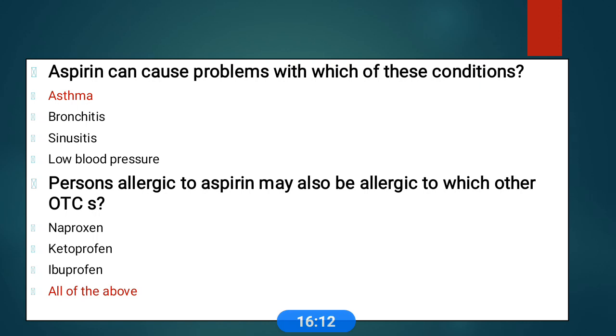Next, persons who are allergic to aspirin may also be allergic to which other OTCs? If a person is allergic to aspirin, they are also allergic to other NSAID drugs: naproxen, ketoprofen, ibuprofen. They show allergic reactions like rashes, itching, and breathing problems.